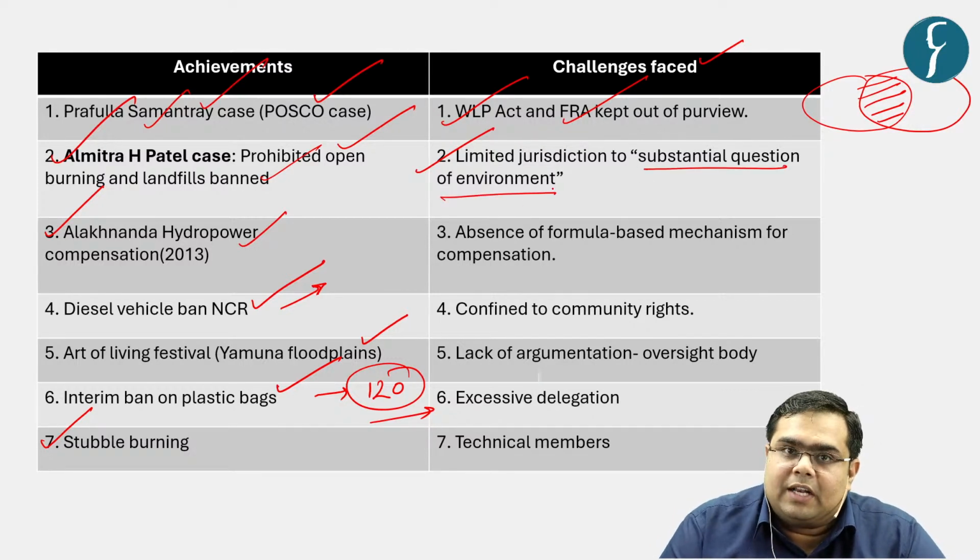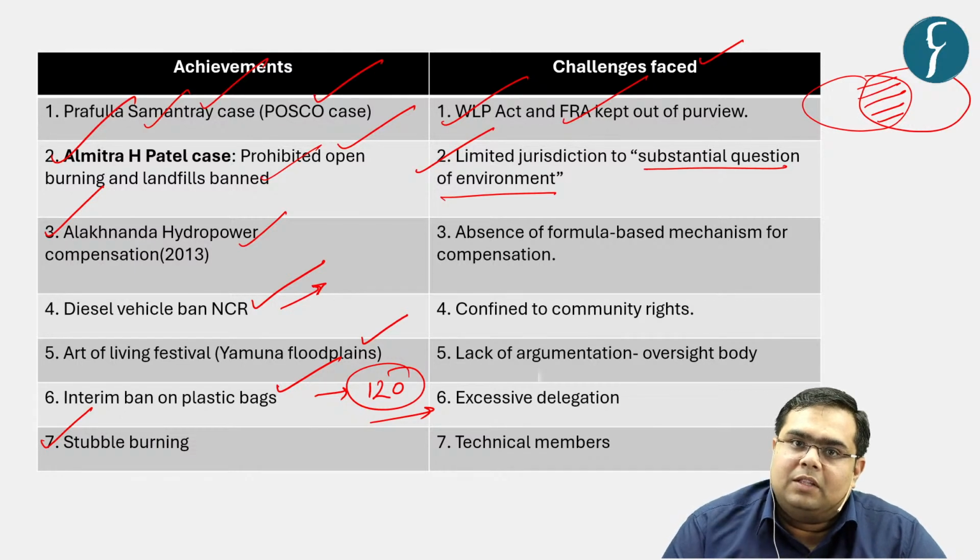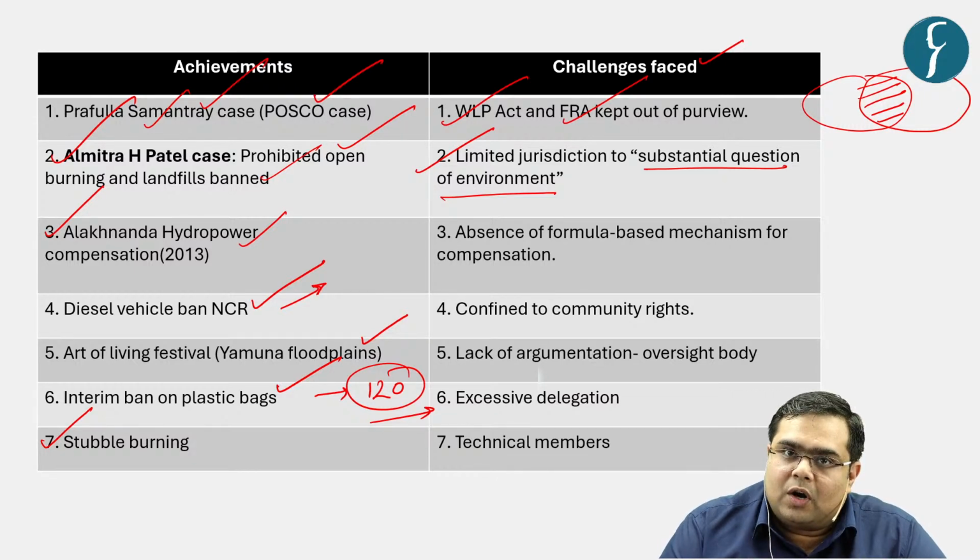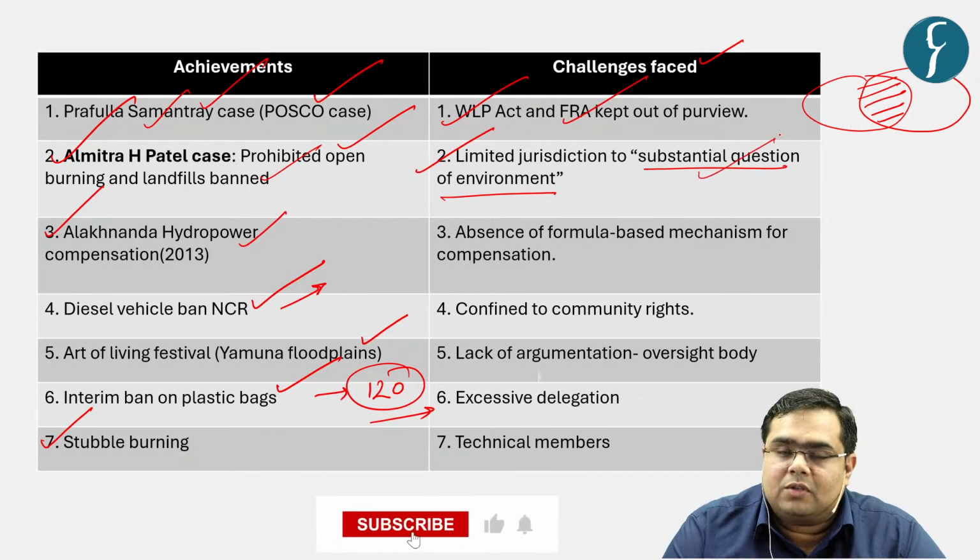See, it is not able to take up substantial questions of environment, right? As of now, it is taking procedural questions and procedural cases in which particular individuals and litigants have certain problems. Now, the approach is generally monetary or compensatory in nature. So it is not able to take substantial questions of environment.